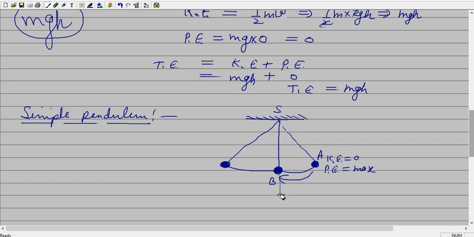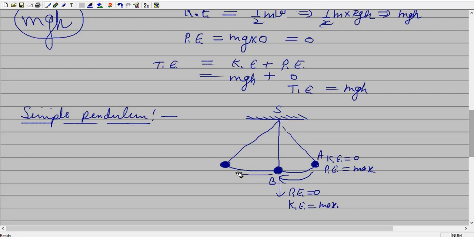At point B, the total displacement is 0. We can say the potential energy is 0. At that time velocity is maximum, so kinetic energy is maximum, or you can say the total potential energy is converted into kinetic energy.